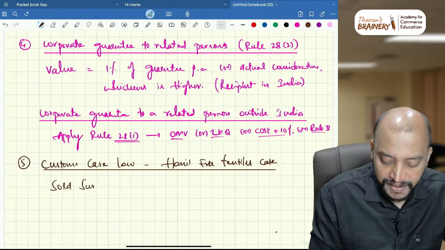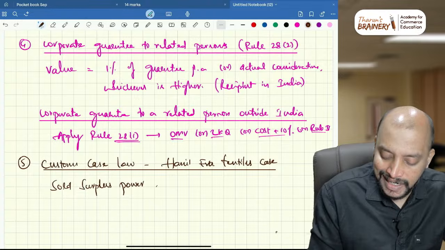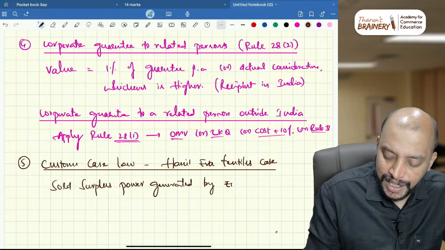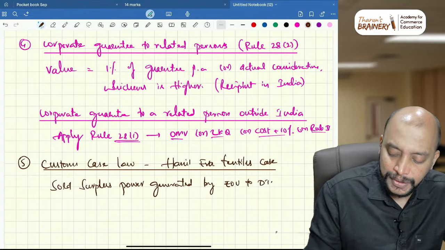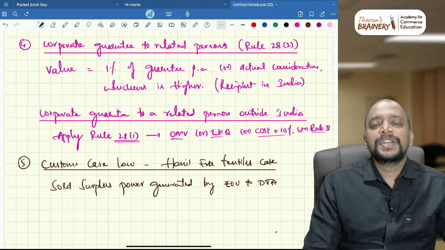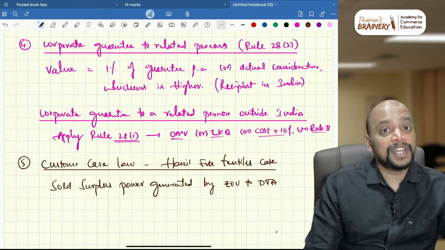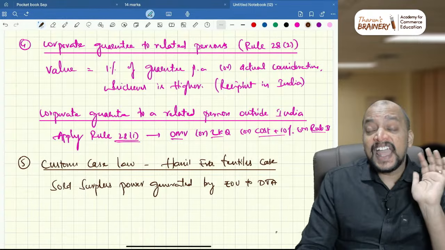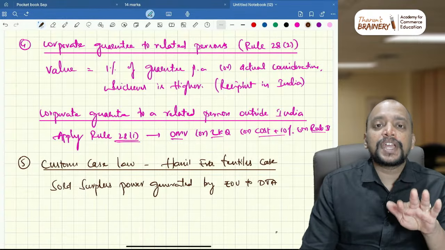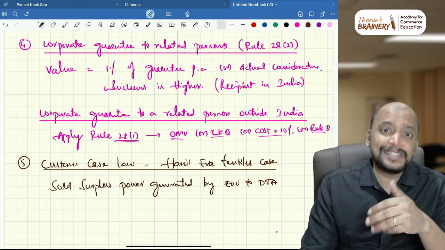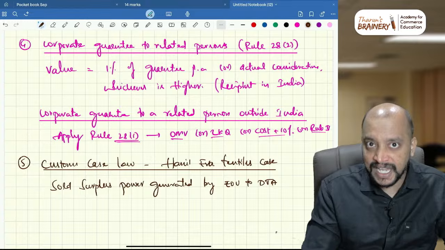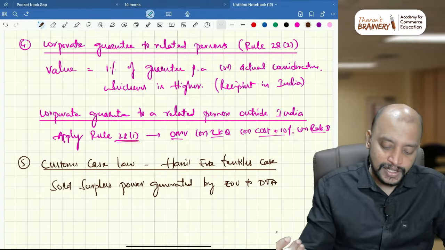Sold surplus power generated by EOU to DTA, and because of which, whether the exemption notification needs to be denied? No, because nowhere in the exemption notification is it given that they should be using it exclusively only for export of finished goods. As they have not given any restrictive condition in the exemption notification, we cannot keep that, okay.